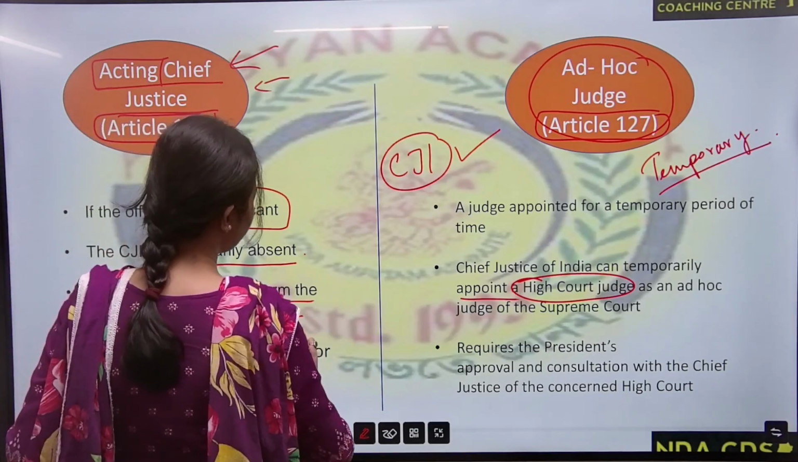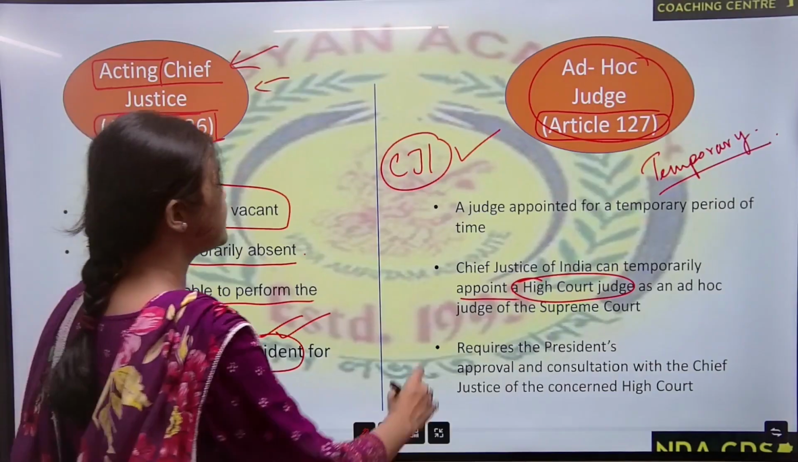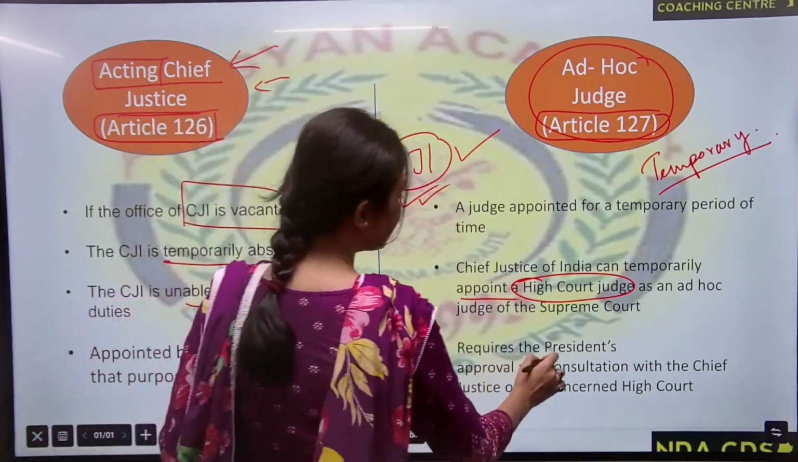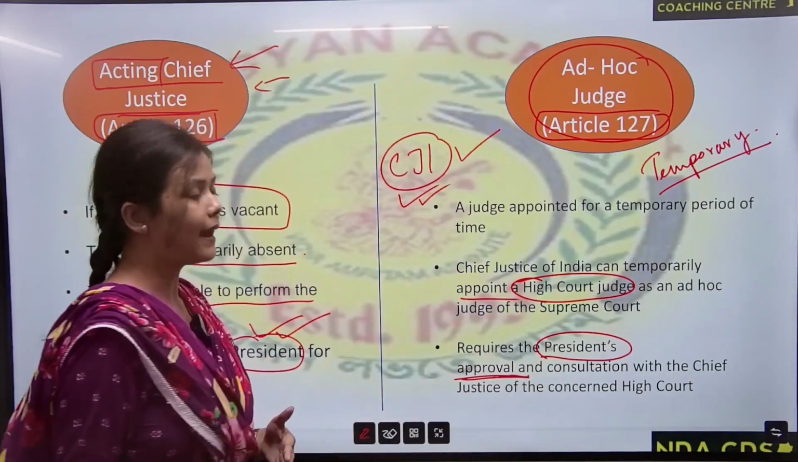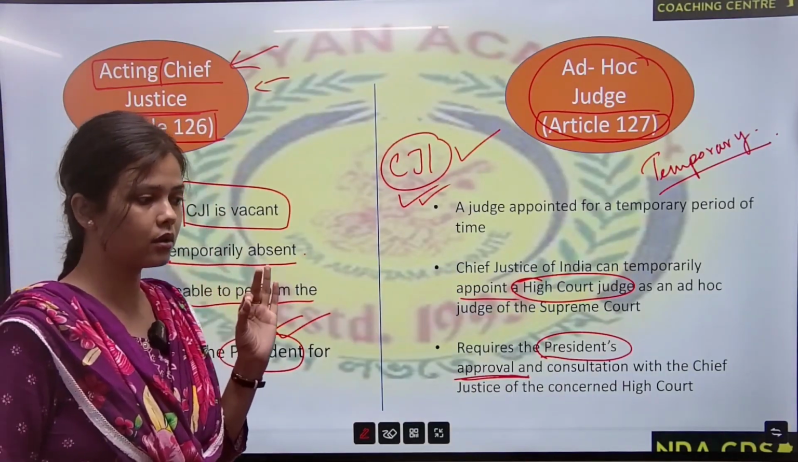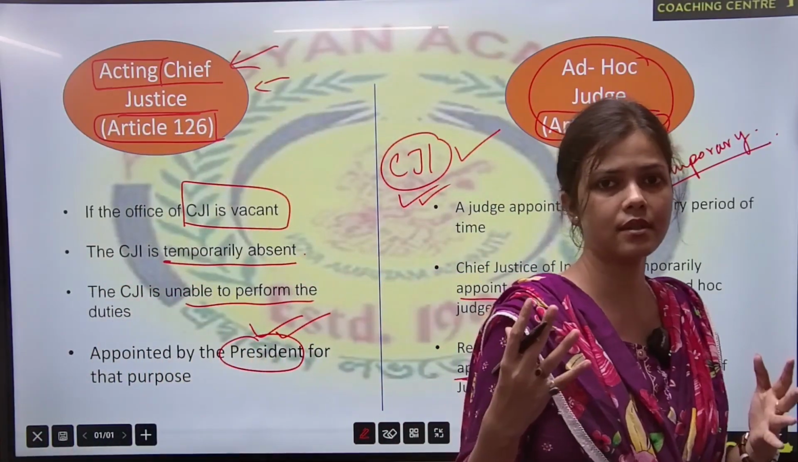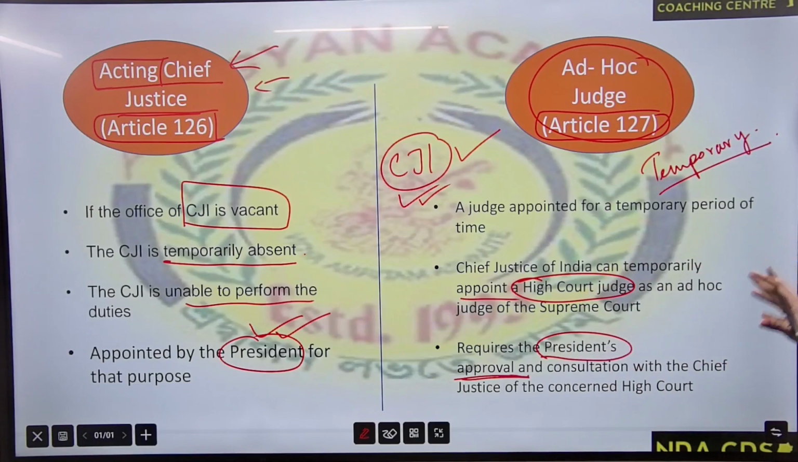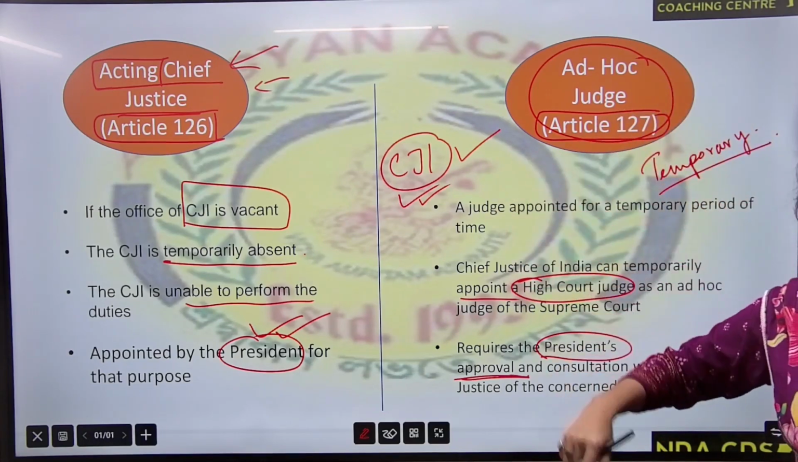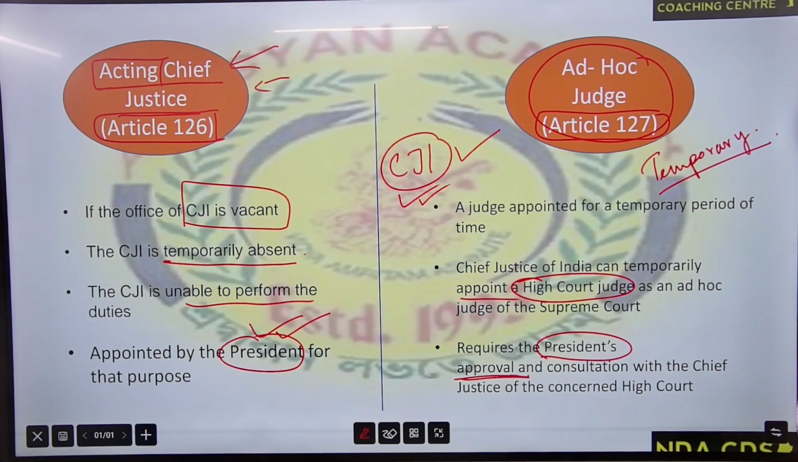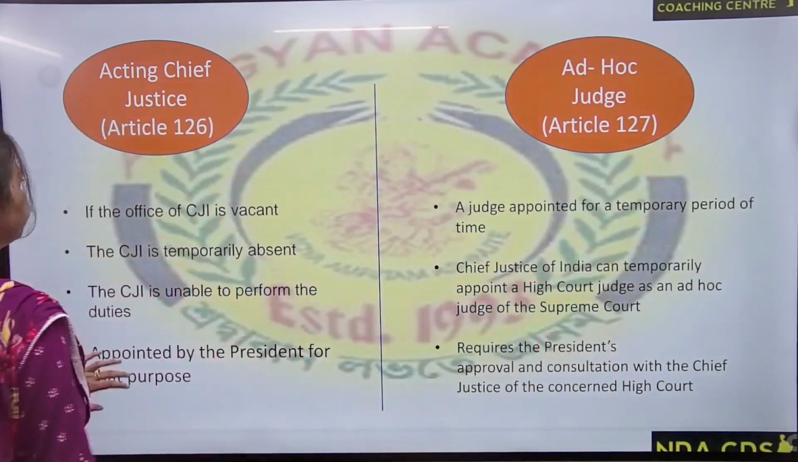And see the differences. Here the appointment is done by the President, and here the appointment will be done by the Chief Justice of India. But here the President's approval is required, and the consent of the Chief Justice of the concerned High Court is needed. For example, if a Guwahati High Court judge in Assam is being called by the Chief Justice of India to work as an ad hoc judge in the Supreme Court for, for example, 3 months, then the consent of the Guwahati High Court Chief Justice is required along with the approval of the President. Then the CJI can appoint that judge as an ad hoc judge. I hope you got it.